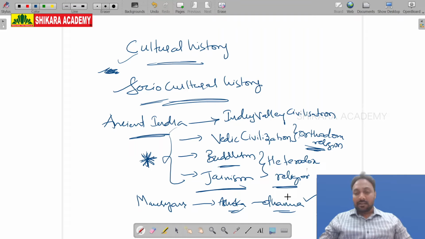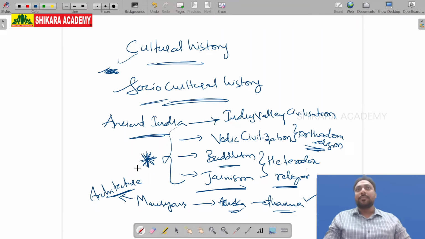We'll see later what this Dhamma is. Then after Ashoka's Dhamma, Mauryan art and architecture: the beautiful monuments constructed by Chandragupta Maurya and Ashoka, like the Kumrahar Palace with an 80-pillared hall, all made of wood, in styles imported from Iranian traditions.